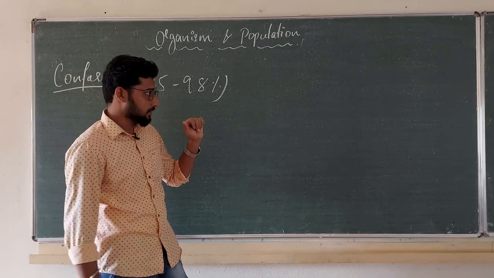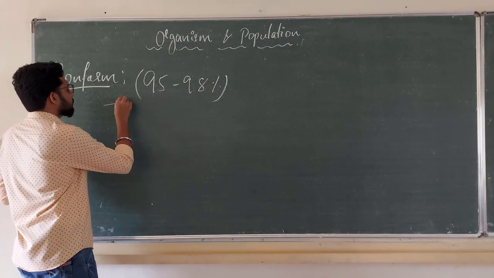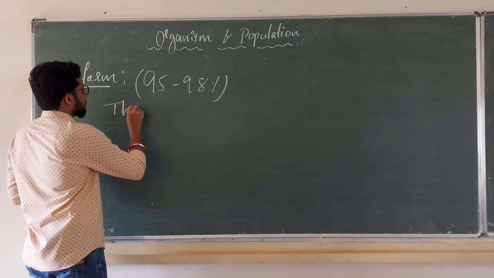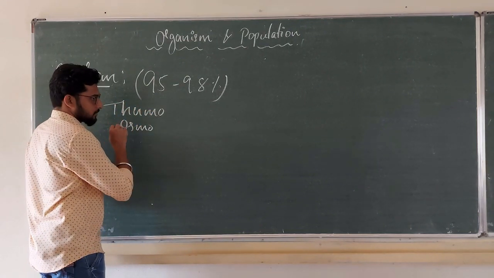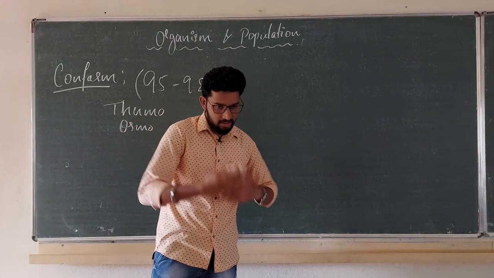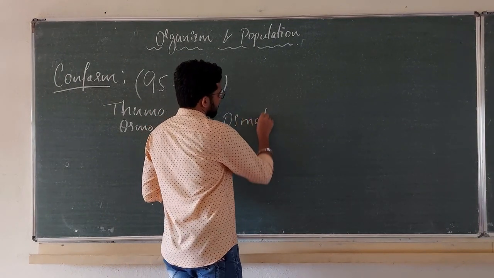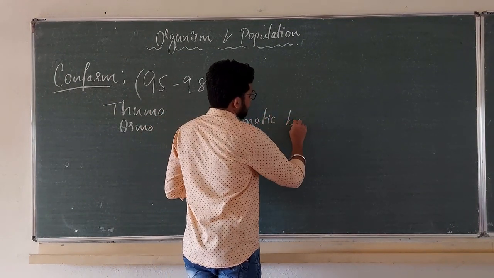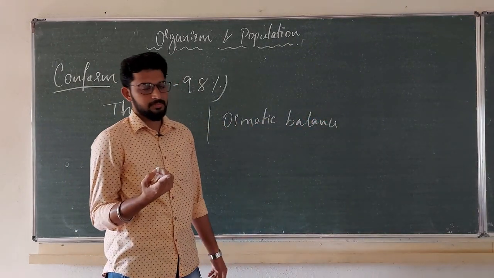They don't have thermoregulation, they don't have osmotic regulation. Their internal body temperature, or their internal osmotic balance, will vary according to the external temperature.